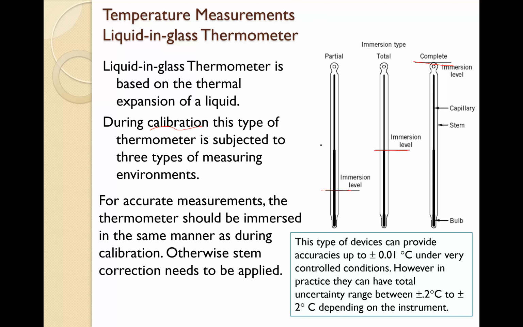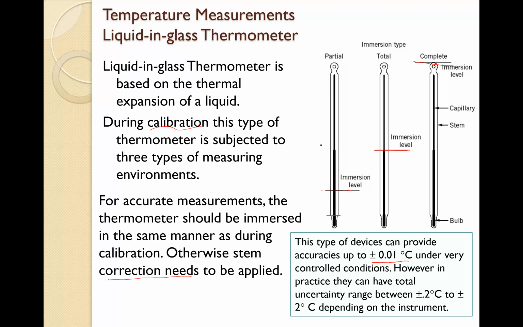If we immerse at another level, it needs correction. This type of device can provide accuracy up to plus minus 0.01 degrees C.